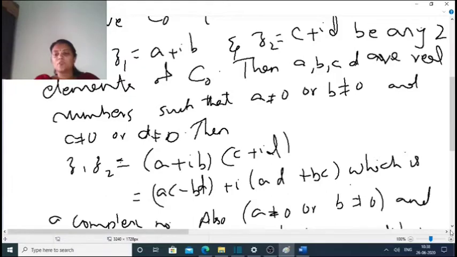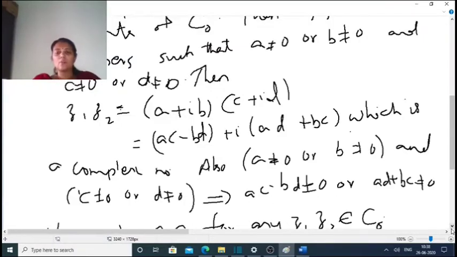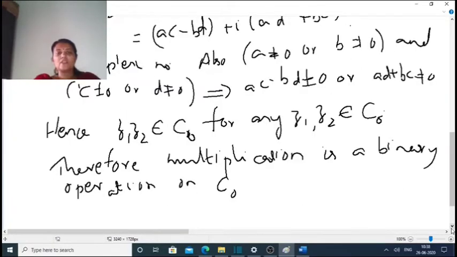Also, given A not equal to 0 or B not equal to 0 and C not equal to 0 or D not equal to 0, it implies AC minus BD not equal to 0 or AD plus BC not equal to 0. Hence Z1 Z2 is an element of C0 for any Z1, Z2 in C0. Therefore multiplication is a binary operation on C0.